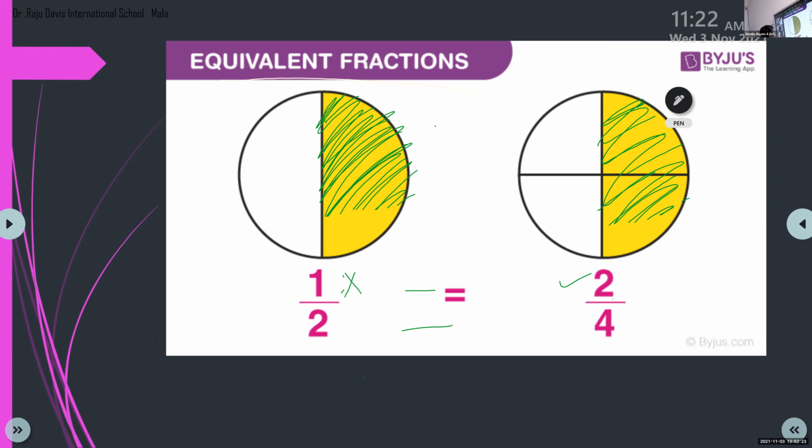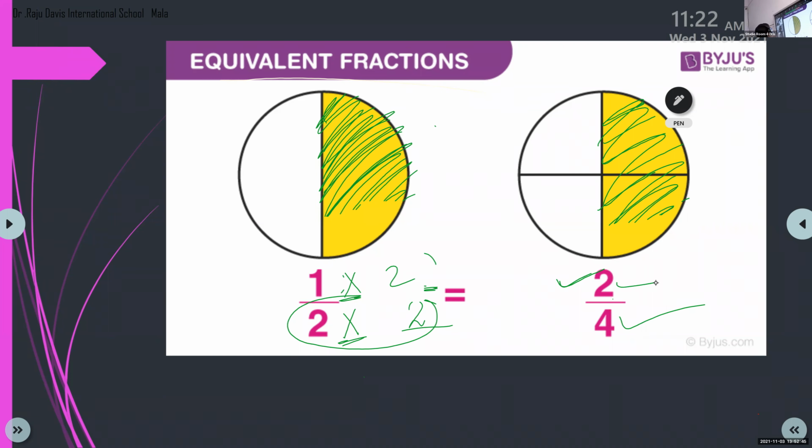When you multiply 1 into 2, you get 2. And children, what did I say? If you are multiplying the numerator, you have to multiply the denominator also, by the same number. So what is 2 into 2? 4. And 1 into 2? 2.